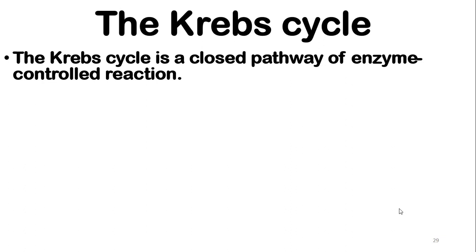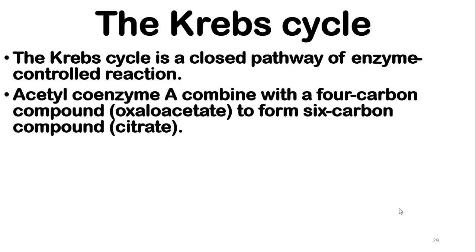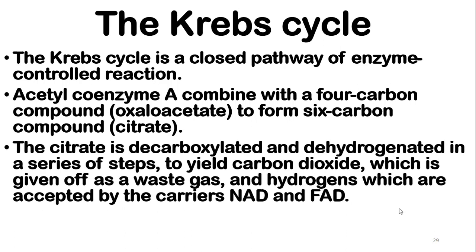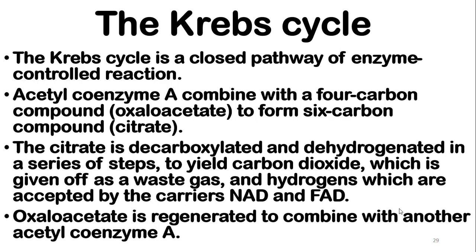The Krebs cycle is a closed pathway of enzyme-controlled reactions. Acetyl coenzyme A combines with the 4-carbon compound oxaloacetate to form the 6-carbon compound citrate. The citrate is decarboxylated and dehydrogenated in a series of steps to yield carbon dioxide, which is given off as a waste gas, and hydrogens, which are accepted by the carriers NAD and FAD. Oxaloacetate is regenerated to combine with another acetyl coenzyme A.